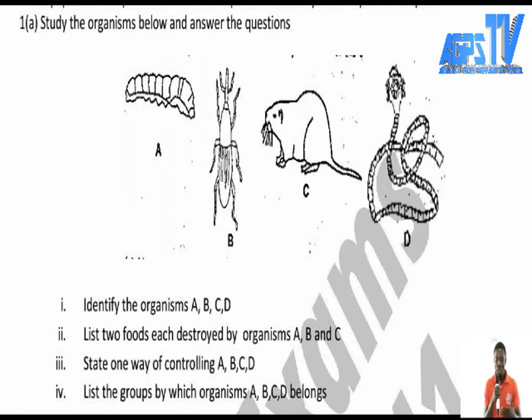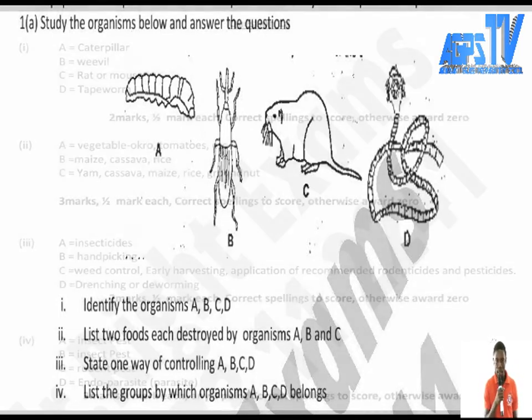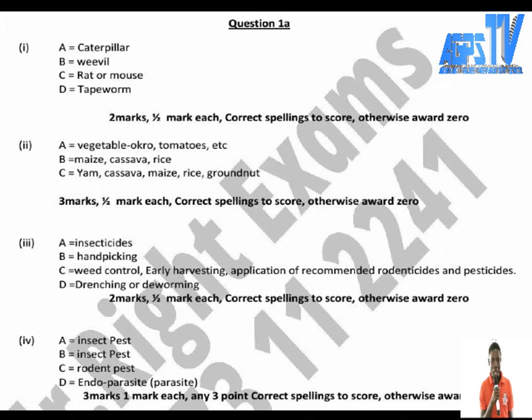So we have taken dewormer before. That's the work of our dewormer. If you take dewormer, it will kill the worms in your intestine. So this one is simple. So let us go back to the marking scheme and answer the questions. Now, the first one, organism A: the use of what? Insecticides.